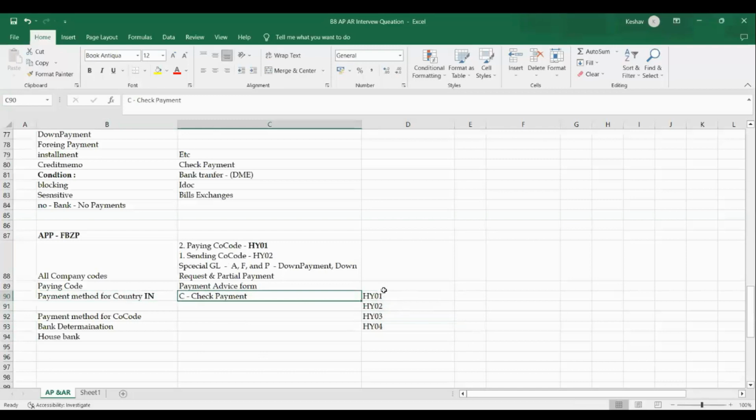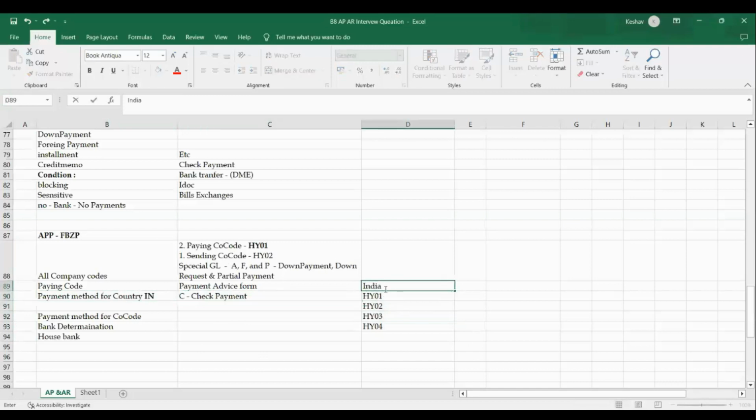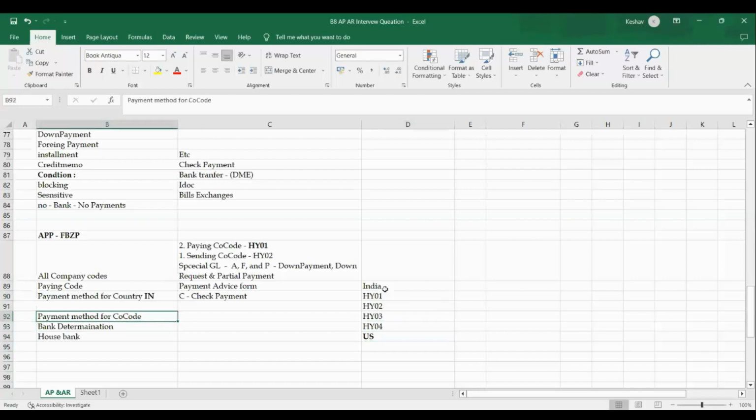But if there is a company code related to the US, I can't use the same India country-level method for it. I'm supposed to create a payment method for the US country, then only I can use it. The simple point is that a payment method created at country level can be used for all the company codes of that country.